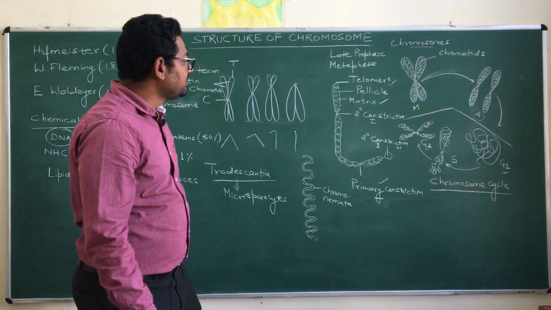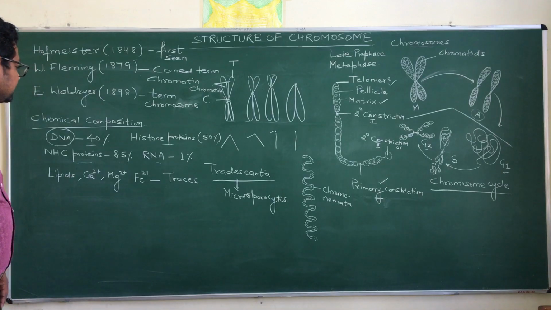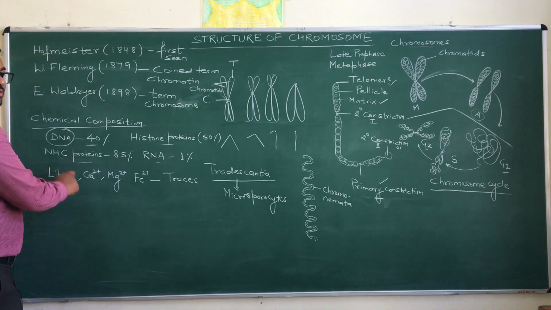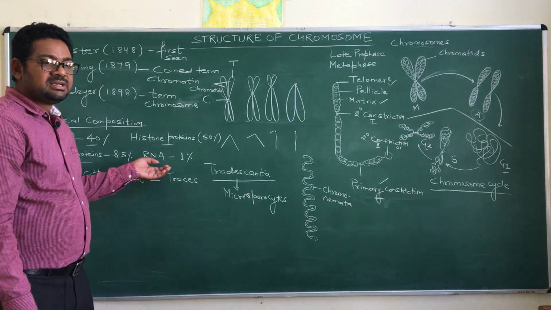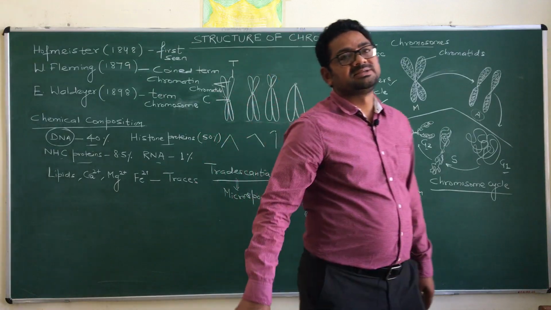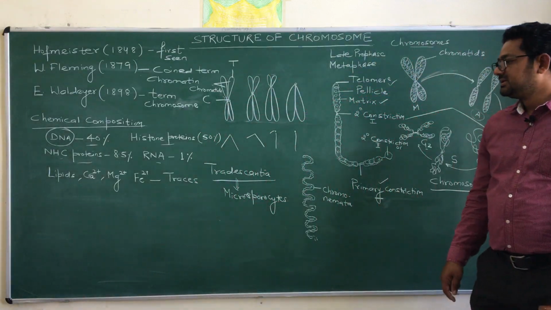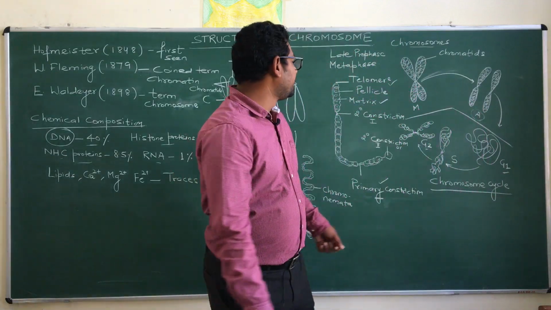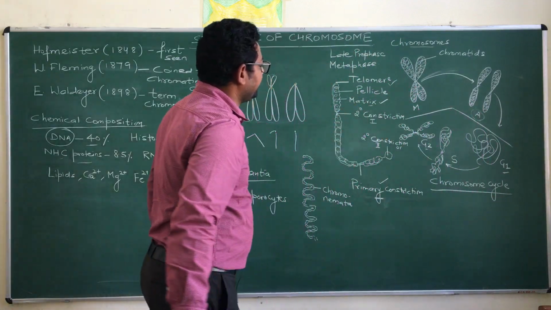And this matrix consists of the histone proteins, non-histone chromosomal proteins, RNA, and certain lipids and certain ions, that is calcium, magnesium and iron. So this particular portion is named as matrix.